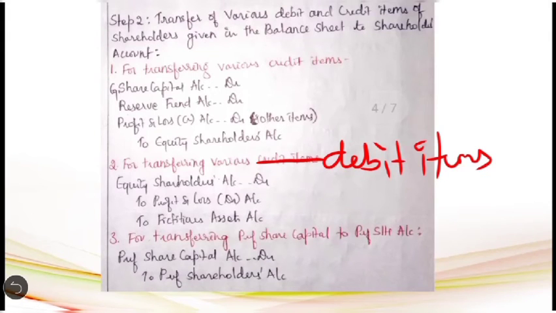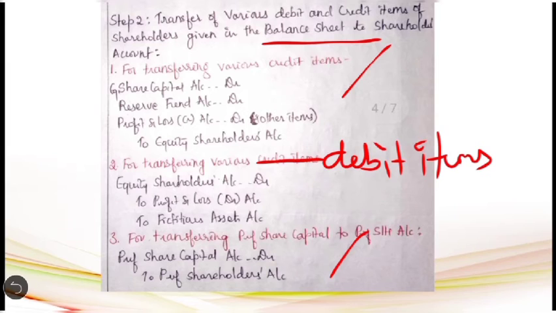Then the second step is with regard to transferring various debit and credit items of shareholders given in the balance sheet to the shareholders account, that is both equity shareholders and preference shareholders. The first entry has to be passed for transferring preference share capital to the preference shareholders account. Preference share capital is given under share capital, which represents a credit balance. So when you transfer that, you have to debit the share capital account. So the entry will be preference share capital account debit to preference shareholders account.